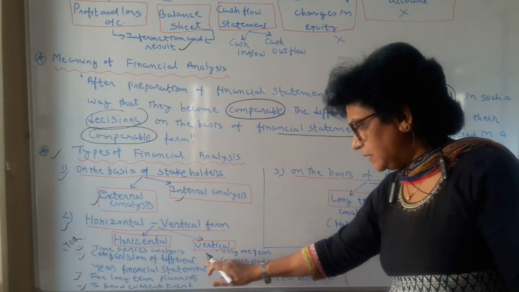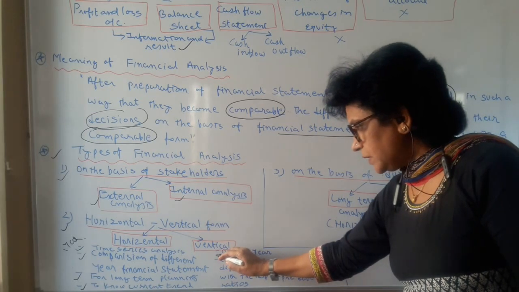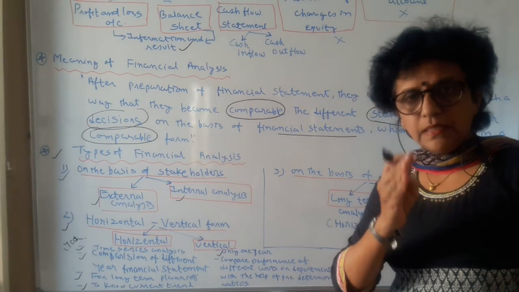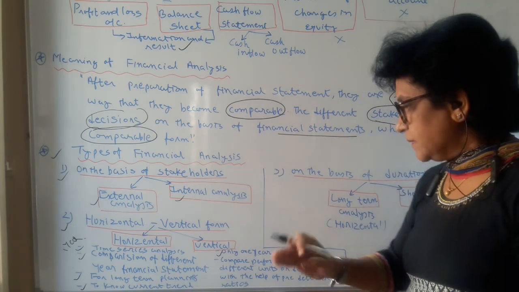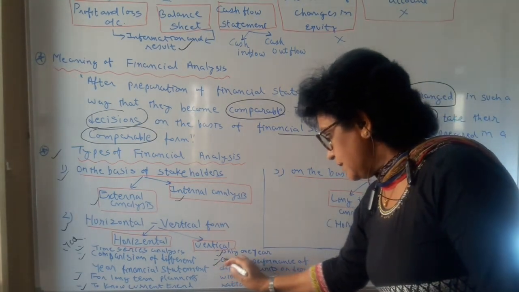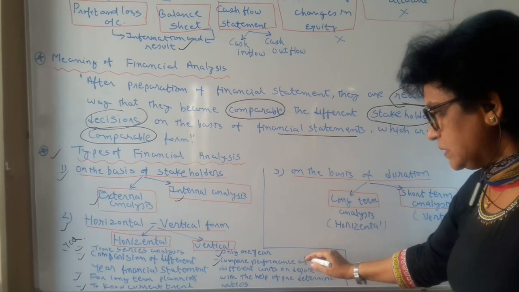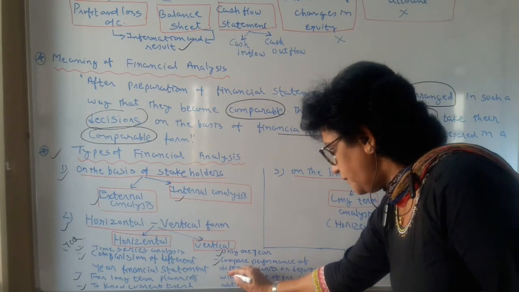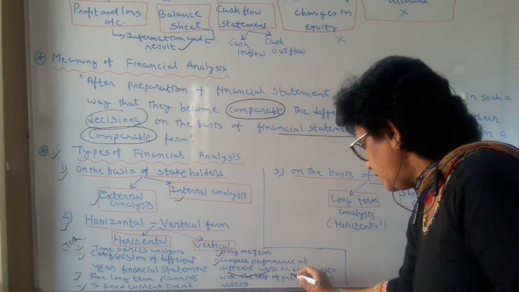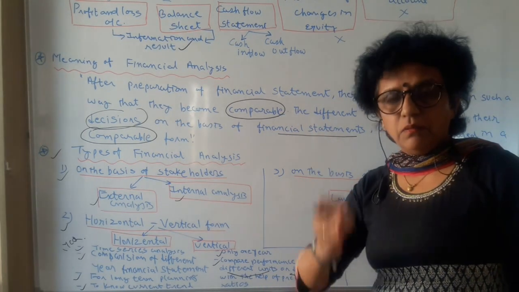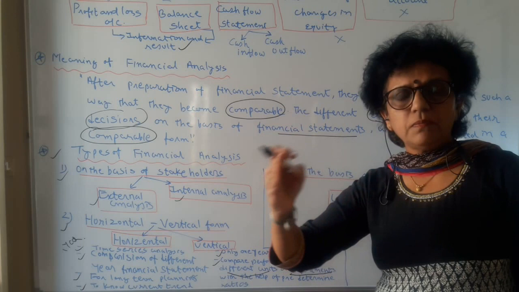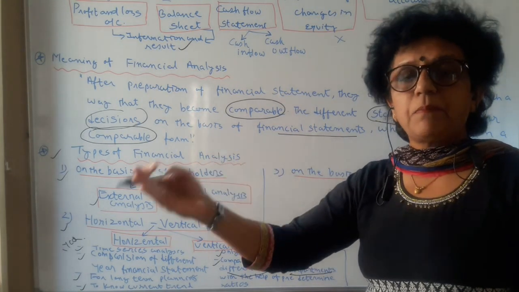Now the vertical. Vertical is only for one year. With one year's data only, you are comparing your results. The second most important thing is, here the comparison is of the performance of different units and different departments. Keep in mind, in a business we have so many units and so many departments.